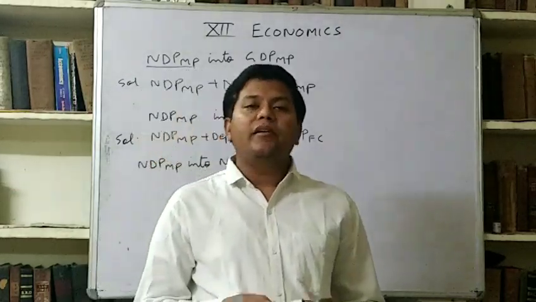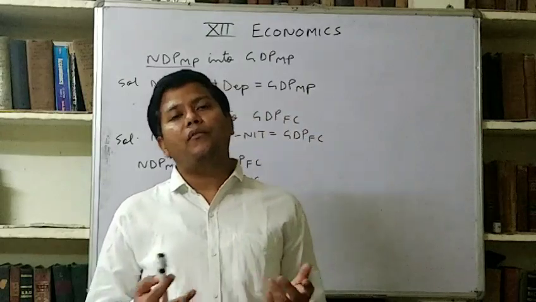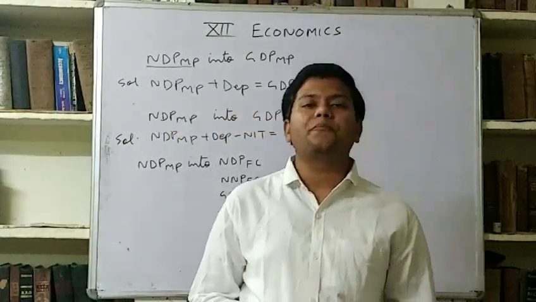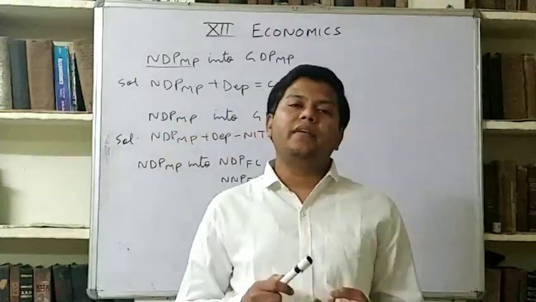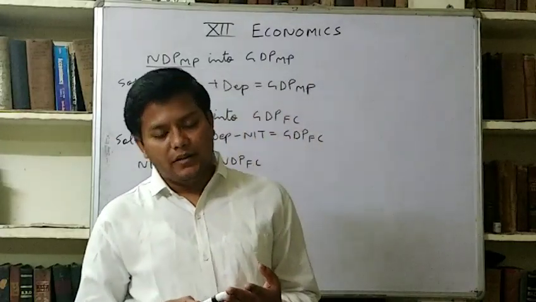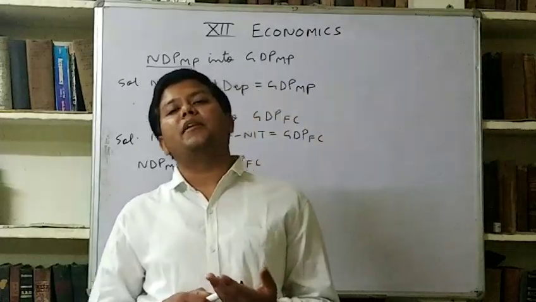The difference is that personal income involves the whole of income, but while calculating personal disposable income, we subtract income tax, wealth tax, fees, fines and penalties collected by the government, because taxes are compulsory payments to government.